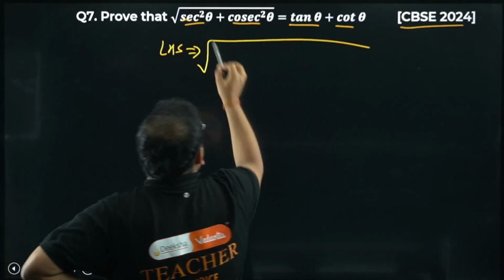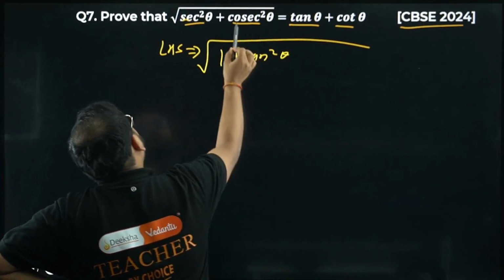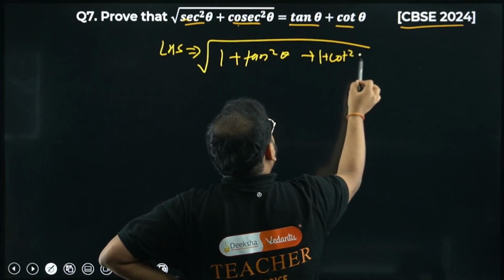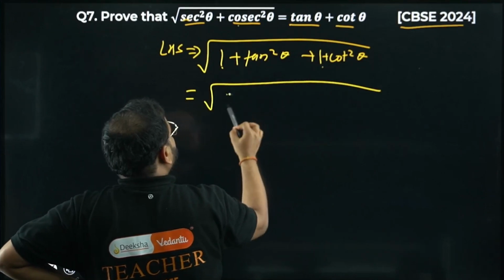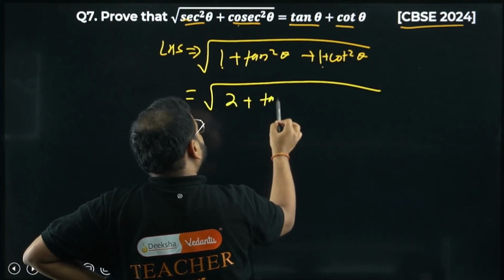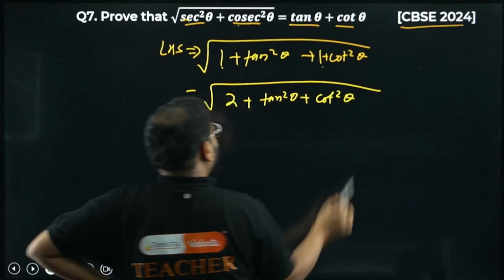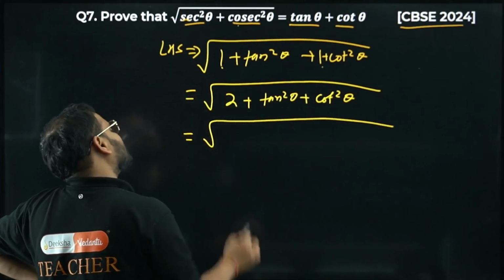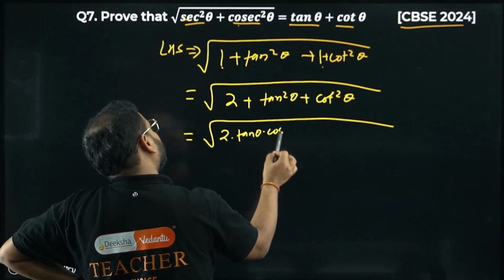Sec square is what, sir? 1 plus tan square theta. What is cosec square, sir? 1 plus cot square theta. 1 plus 1 is 2, tan square theta plus cot square theta. Please check. 2, I can write it as 2 times tan theta cot theta.